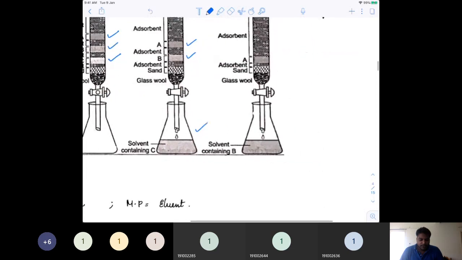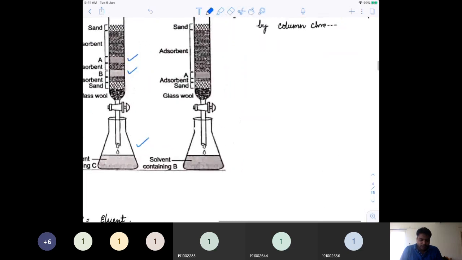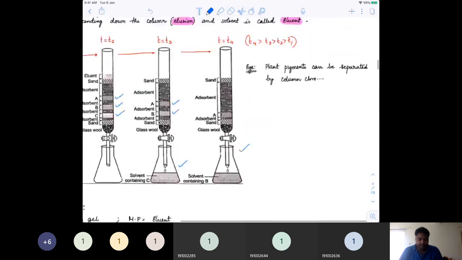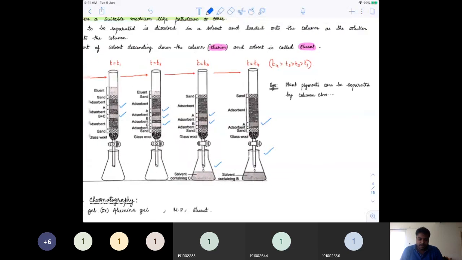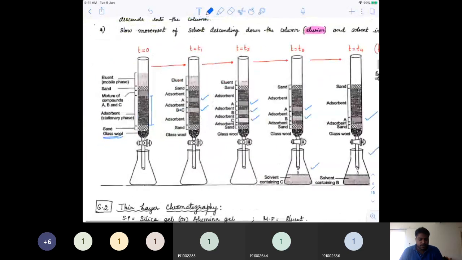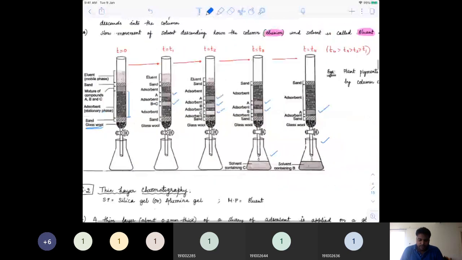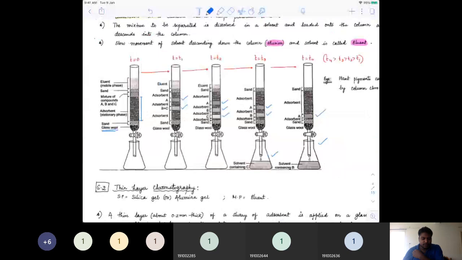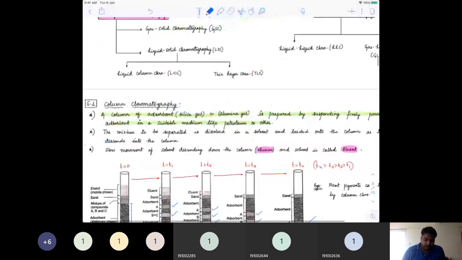Okay, and once after the entire C has been separated, again you remove that and put the new flask so that you can get the B. Okay, and finally the leftover organic substance which is present in the column would be A. Okay, so we can say the rate of elution for A is less, the rate of elution for C is more. Okay, so that way A, B, C can be separated out. Okay, so you can read this.